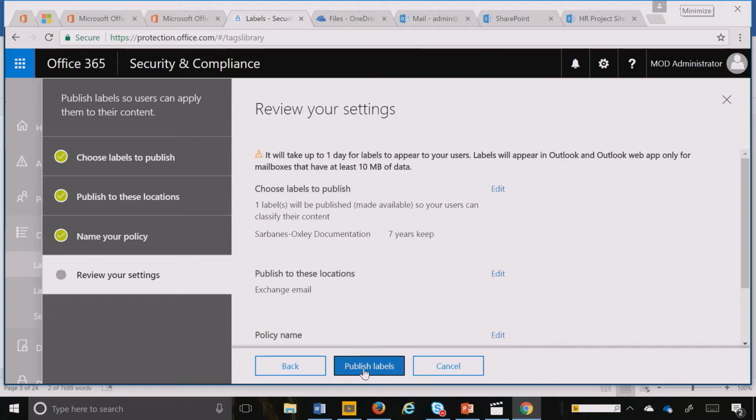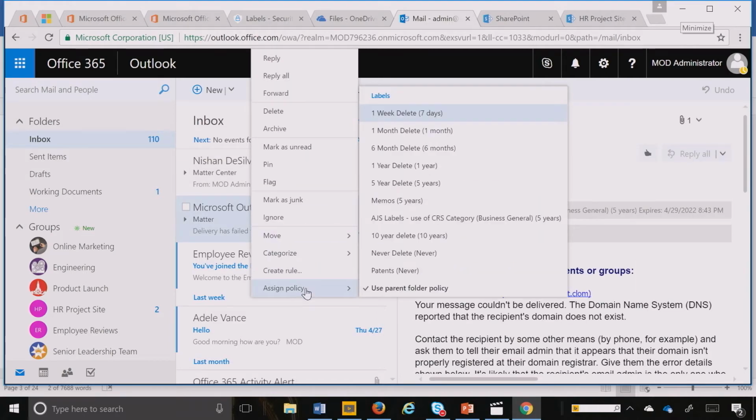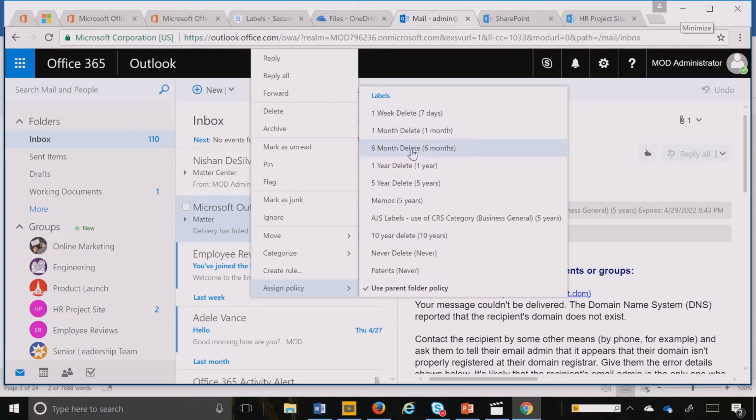Now I'm going to show you, after I publish this, how it actually looks inside email. I go into my email. I can very quickly go into my right mouse button click, and it shows you how that label that we created shows up here. It takes about a day for the label to show up, and this is where you can see the tags that show up.